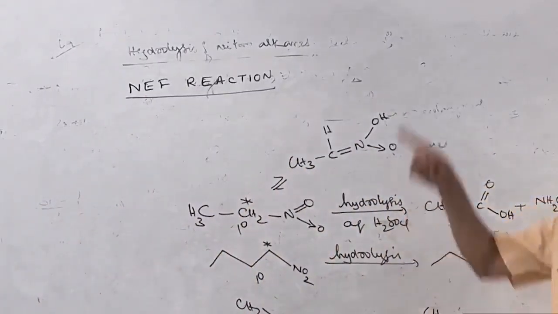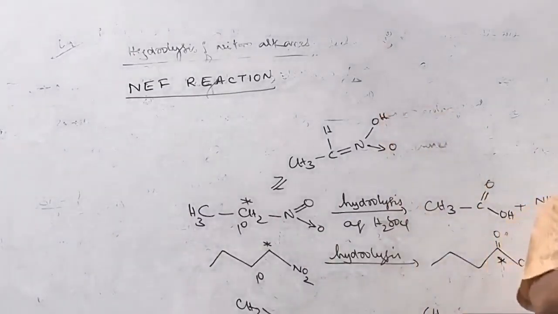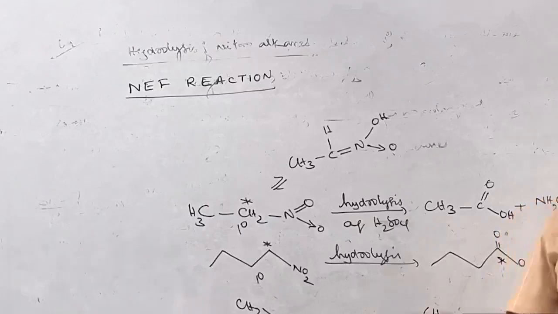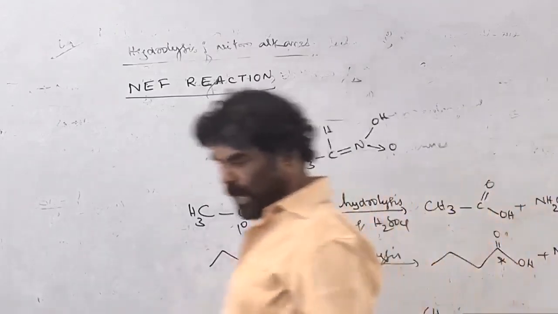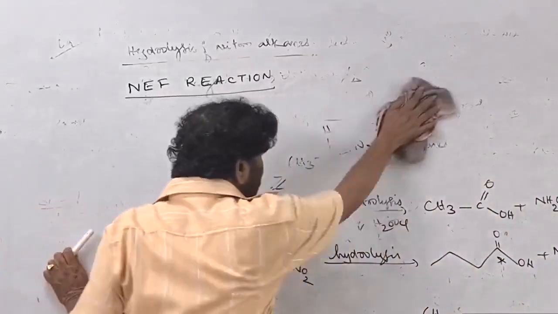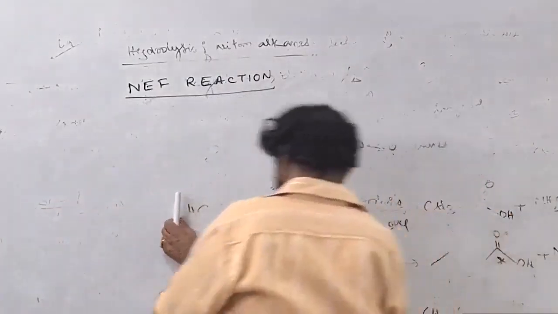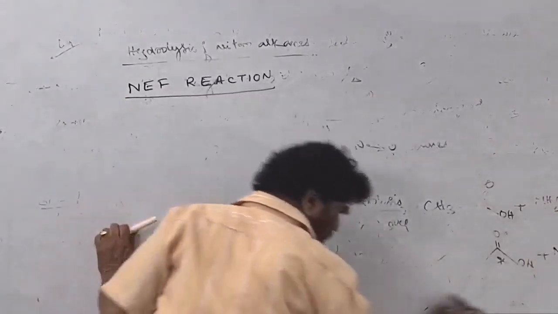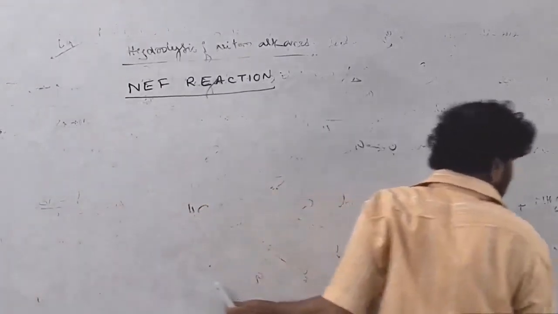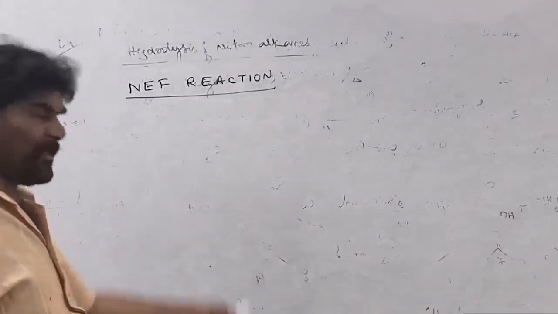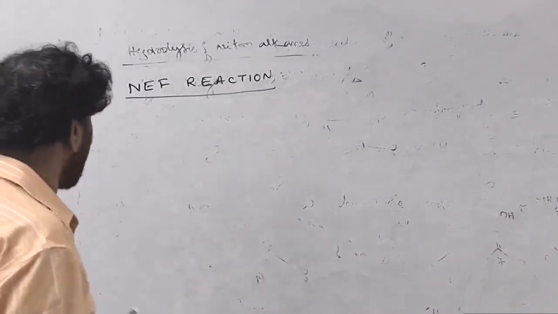So hydrolysis is only possible on the primary nitro compounds to give the carboxylic acids, and secondary nitro compounds to give the ketones, the Nef reaction. See, this also, only primary and secondary nitro compounds take part in the Nef reaction. What is this Nef reaction? It is similar to the hydrolysis of the sodium salt of the primary and secondary nitro compounds.